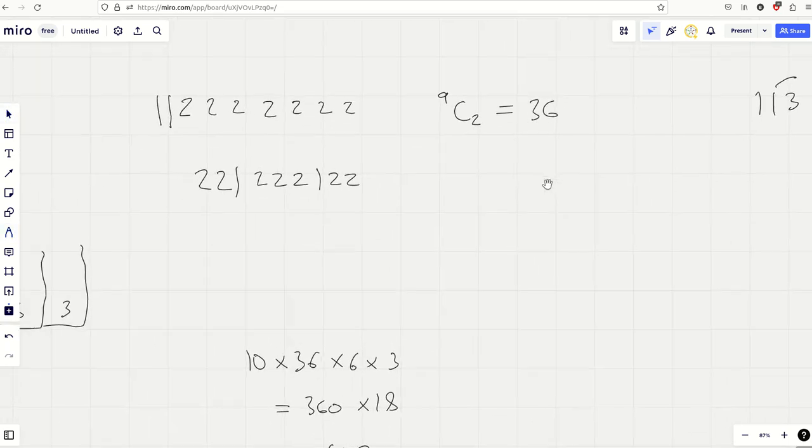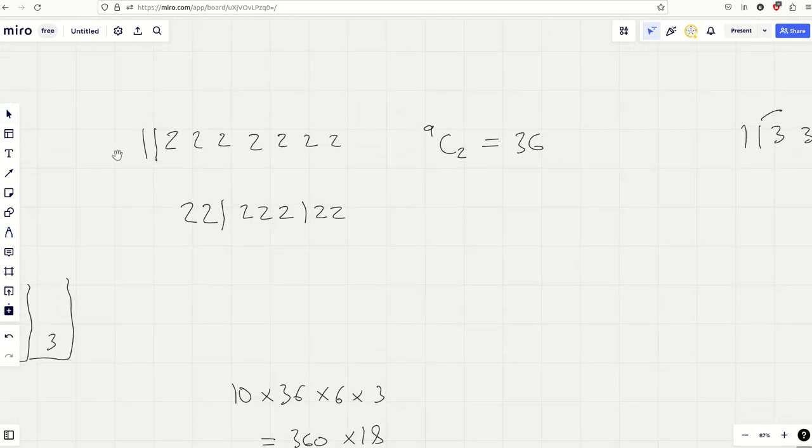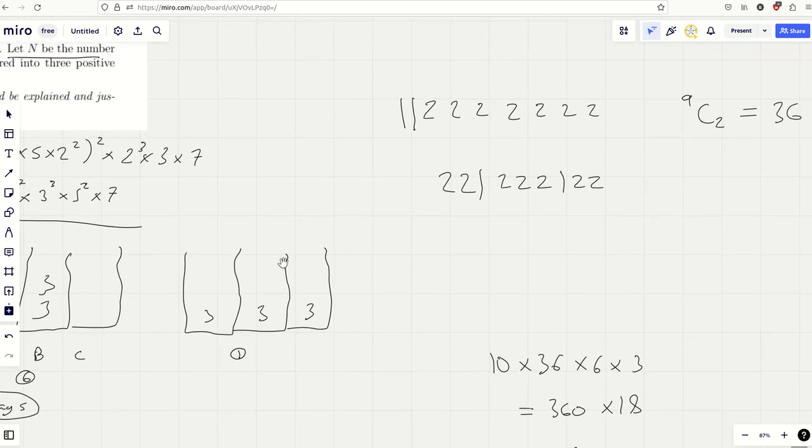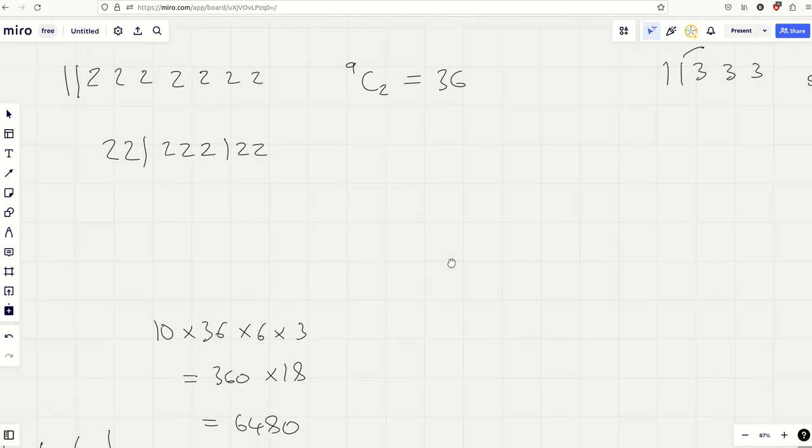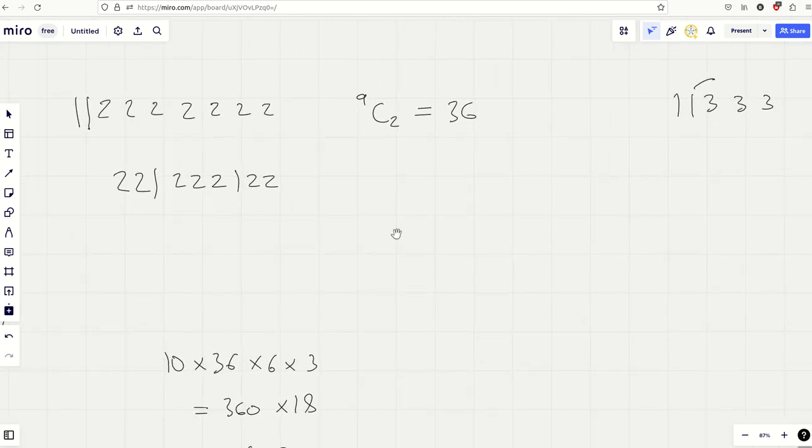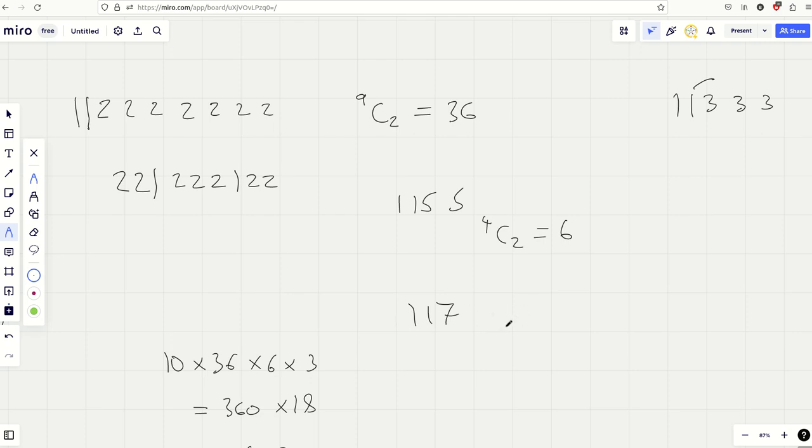Very crafty, it really is. Do you see what I mean by these parallel lines? They're representing the middle bits of the boxes, and so they can divide it up into the left, the middle, and the right perfectly. Ever such a clever way of doing it. You get exactly the same thing for the 5s. There's basically 4 positions for them, so it's just 4 choose 2, which was 6. And it's the same with 7. Basically, how many ways of ordering that? Well, you've just got 3 choose 1, which is 3. And then you can just times it all together at the end.